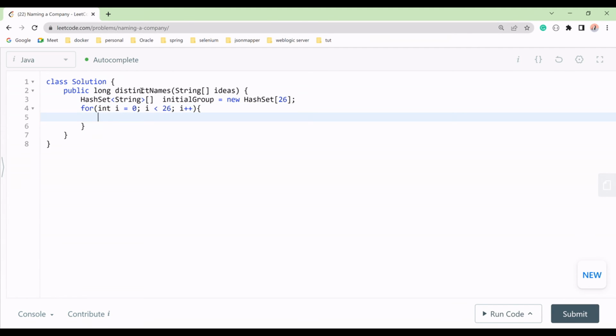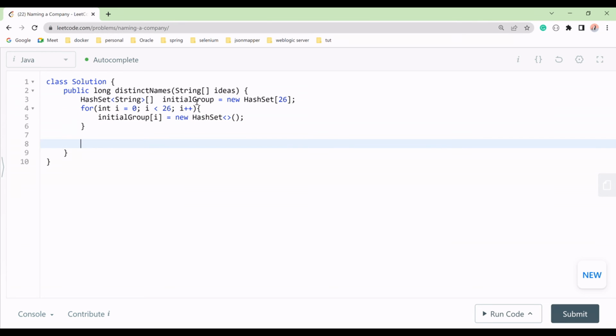Next we have to initialize our initial group, so for each index we have our hash set, and this is a string type, so we'll put it like this, and this will work.